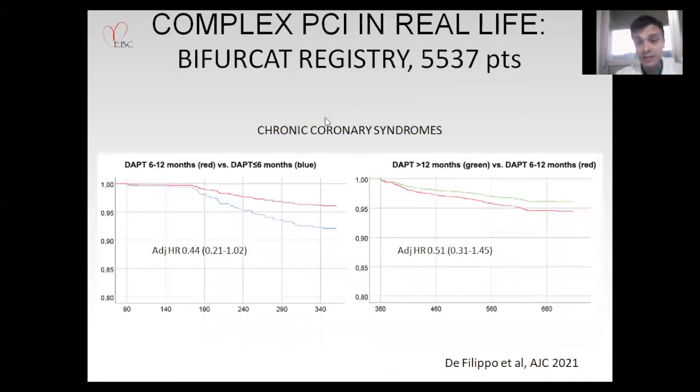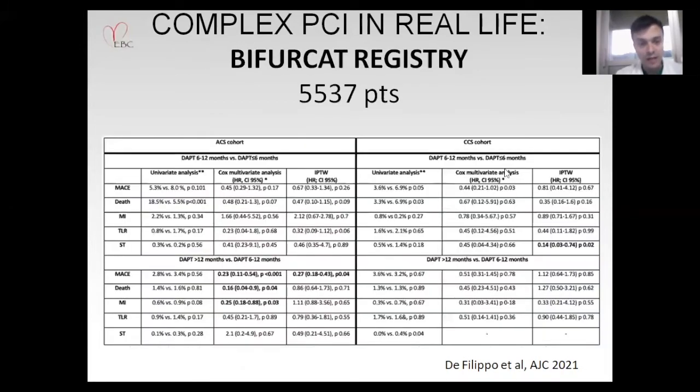And these benefits disappeared in patients treated with PCI because of chronic coronary syndrome, in which the trend was not significant, both when comparing DAPT between 6 and 12 months versus DAPT shorter than 6 months, or when comparing DAPT longer than 12 months versus DAPT of 6 to 12 months.